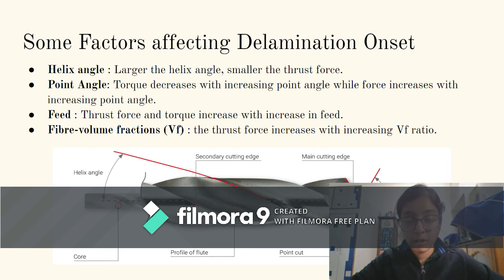As we've already seen, thrust force and torque value increase with an increase in feed. And finally, fiber volume fraction, VF. The thrust force increases with increase in VF ratio, and this behavior is attributed to the increasing mechanical properties and successively the cutting resistance of the FRP composite with an increase in the fraction of fiber volume in the material.